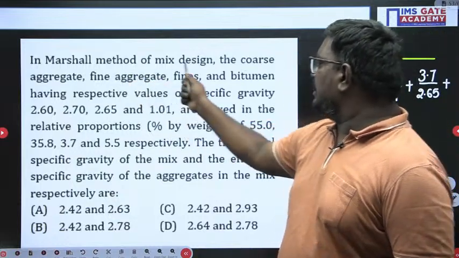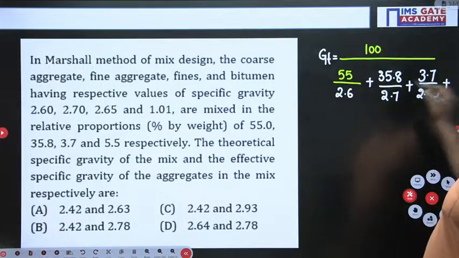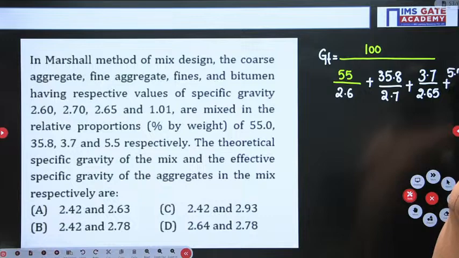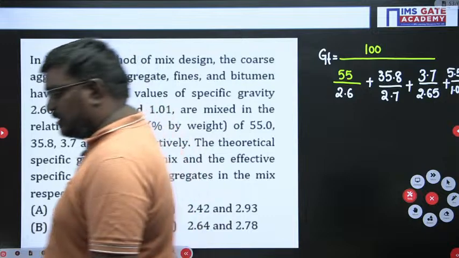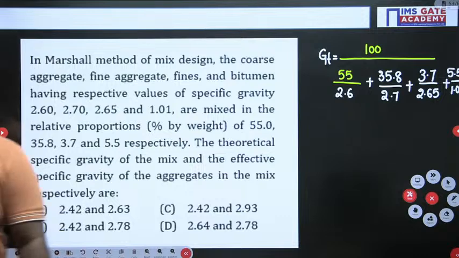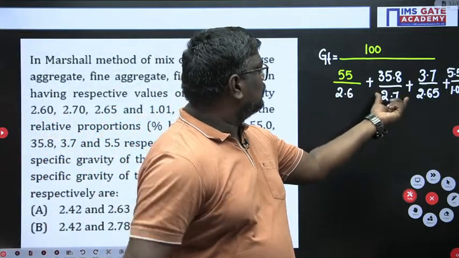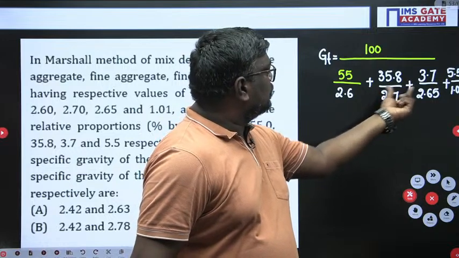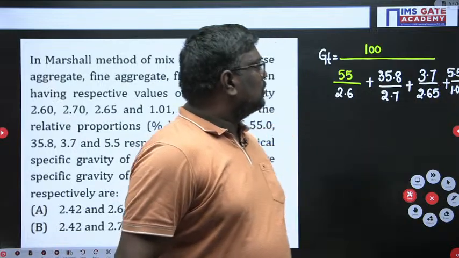Because we have coarse aggregate, fines and bitumen: 1.01 divided by 5.5 divided by 1.01. Now please solve this and tell me what will be the theoretical specific gravity. Roughly, this is 20, this is around 15, 35, this is around 36, that is 41.